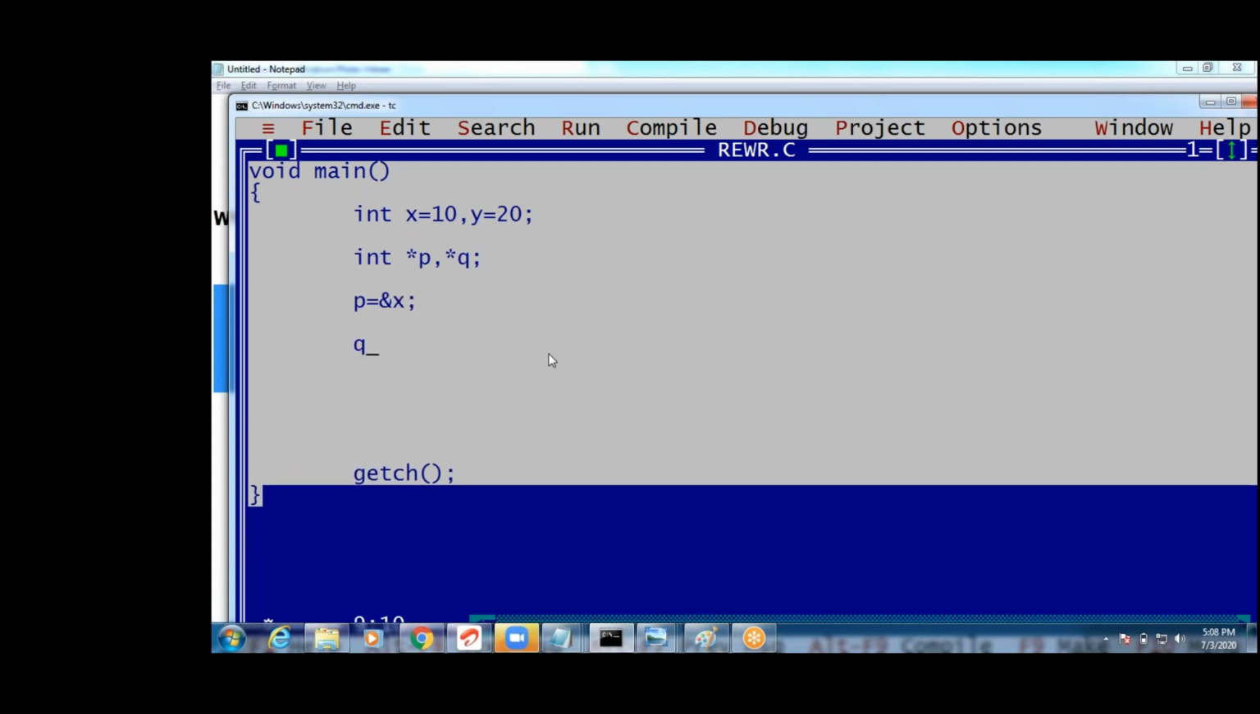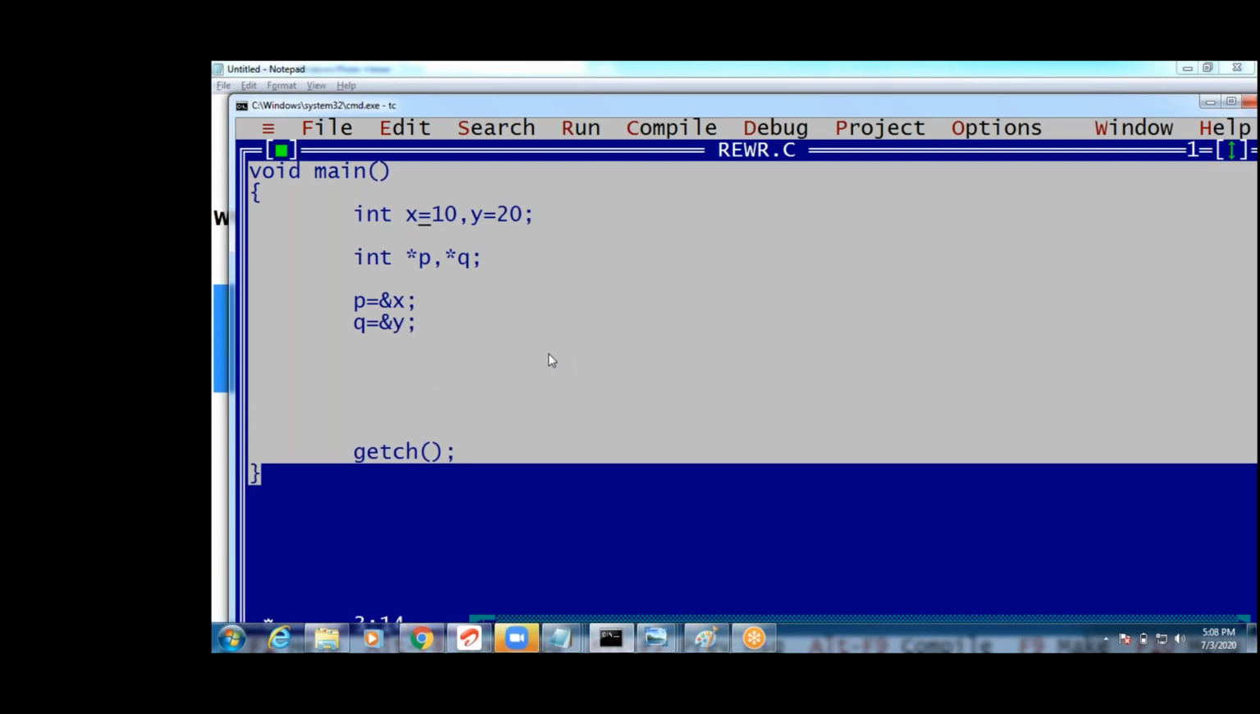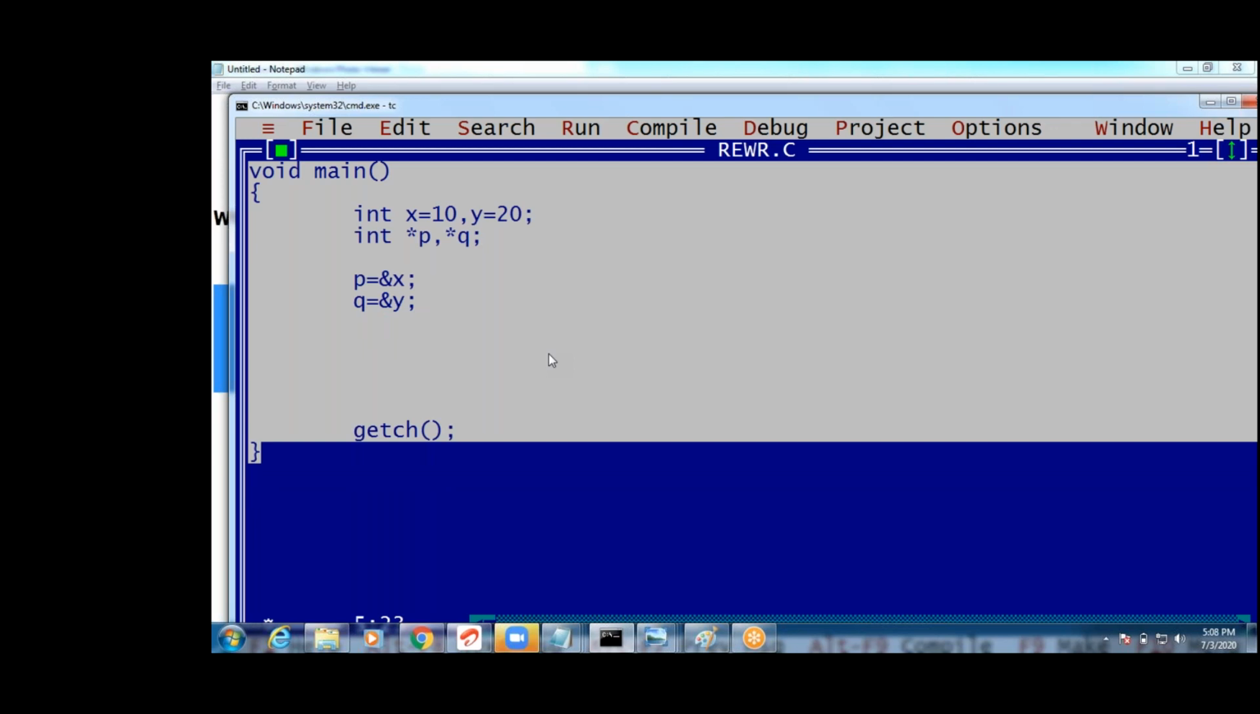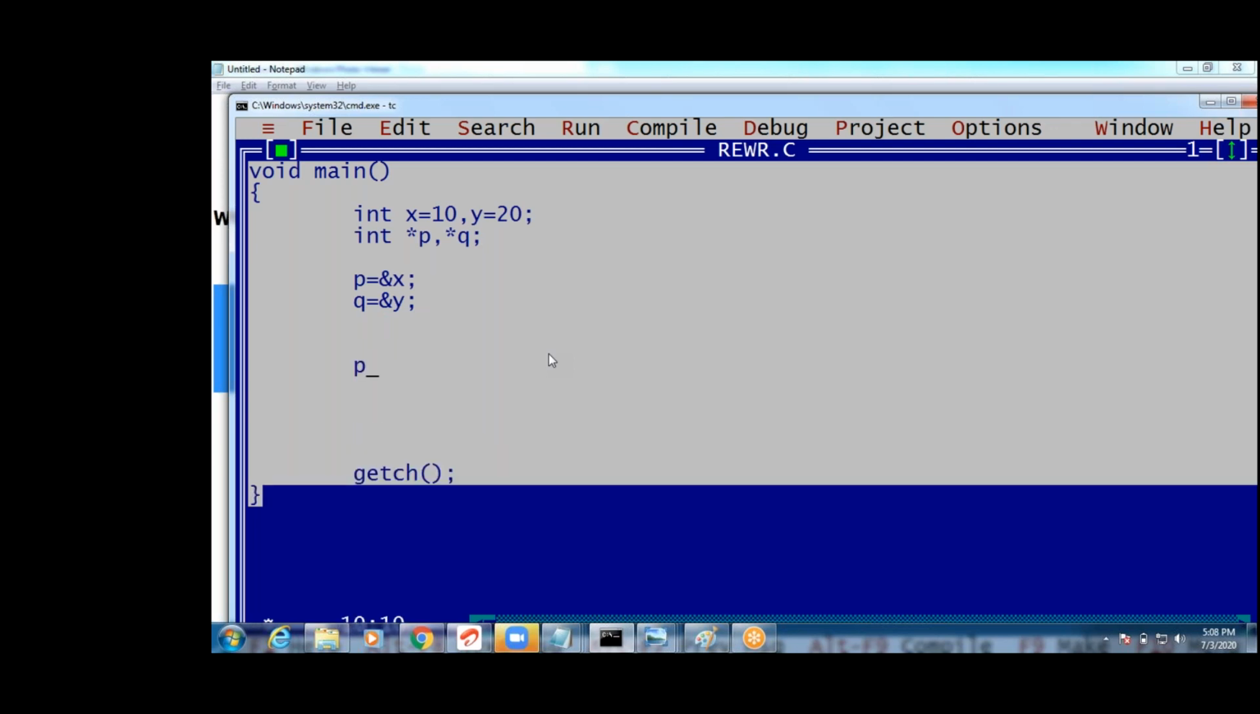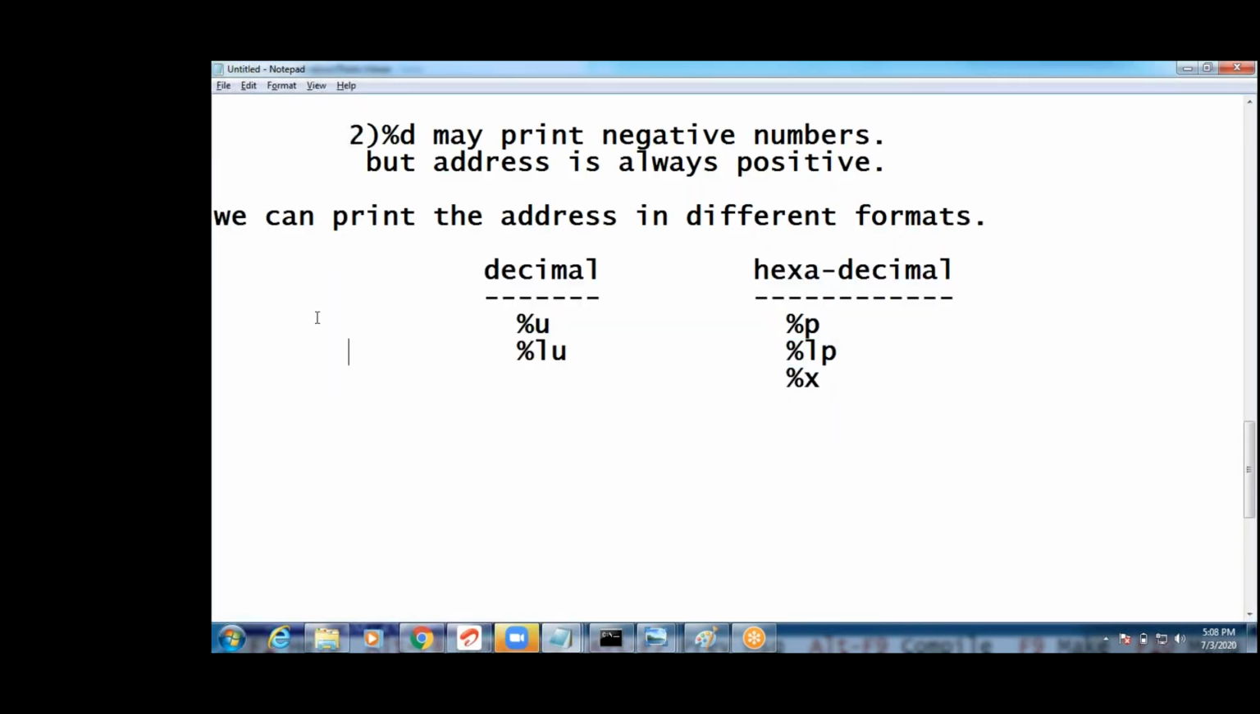See this, int star p, star q. Now what is the p value guys? P is the address of x. P is the address of x. Okay, q equals what? Address of y. P is the address of x and q is the address of y. Now x is 10, y is 20. For example, some x value will be stored somewhere, right? We don't know where it is stored guys.